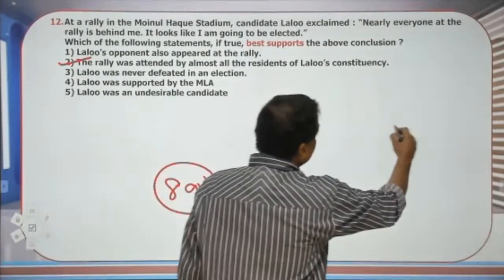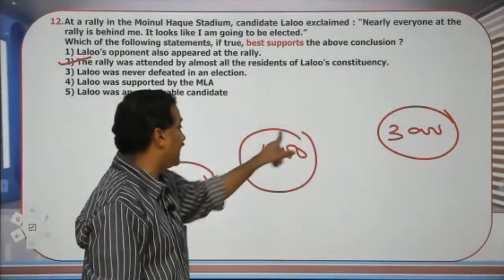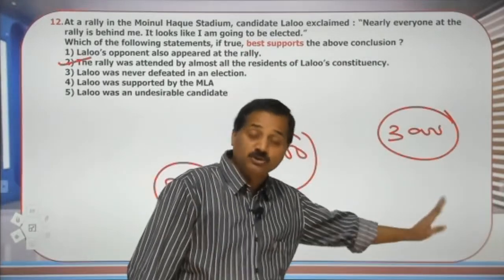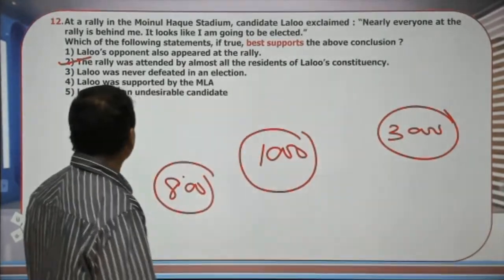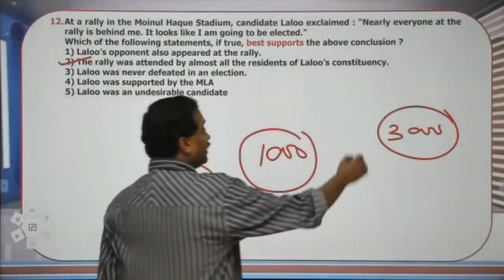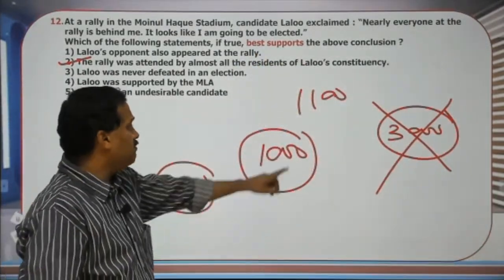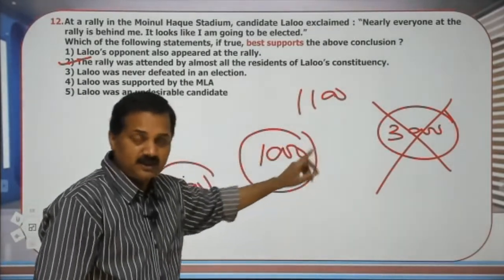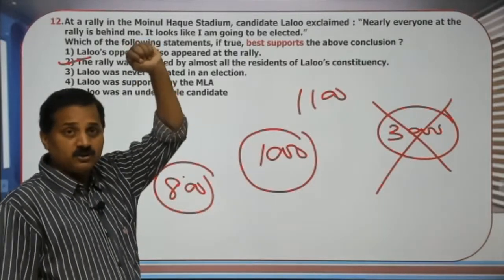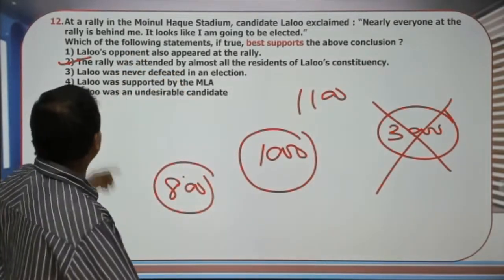If there are 3,000 people in the village, and out of which only 1,000 attended and the majority supported, I cannot say that I will win, because 2,000 people are yet to come. So that cannot be the situation. The situation can be that the rally was attended by almost everybody. There are, say, 1,100 people in the village, almost everybody has attended, 1,000 people have attended, and within that a majority have raised their hands, then they said that they would vote for me, then I can conclude that I will win. So the answer is the second option.